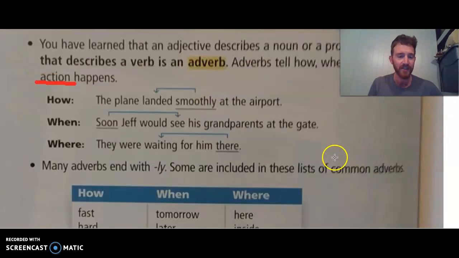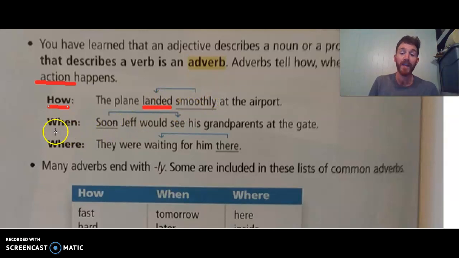Okay, so if we look at these, we have a how and a when and a where example. It says, "The plane landed smoothly at the airport." In this case, our action verb is landed, what the plane did. And how did it land? This is telling us how. Well, it landed smoothly. So smoothly describes how it landed. Again, describing or telling about that verb.